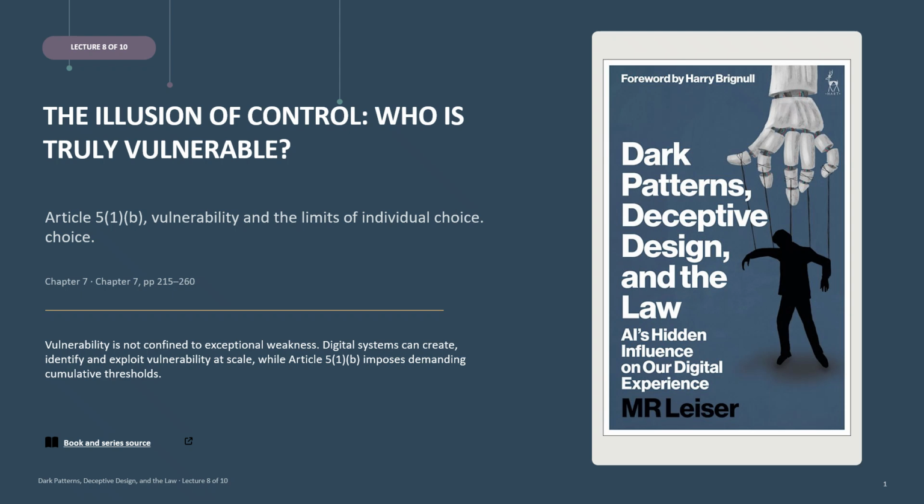Lecture 8 covers Chapter 7, The Illusion of Control. Who is truly vulnerable? The chapter takes the AI Act's vulnerability prohibition seriously but critically. Article 5.1b targets AI systems that exploit vulnerabilities linked to age, disability, or a specific social or economic situation. The chapter asks whether that language captures the reality of digital manipulation.